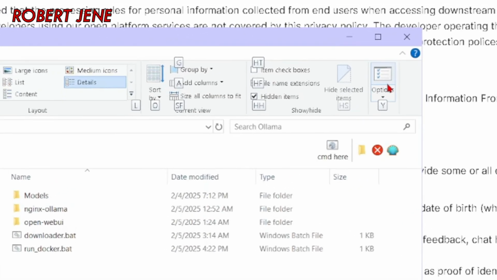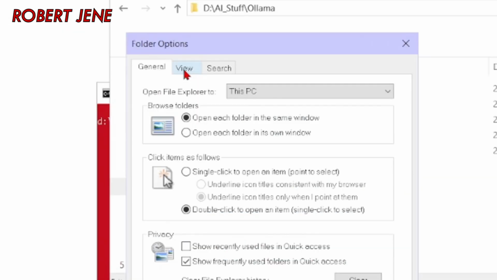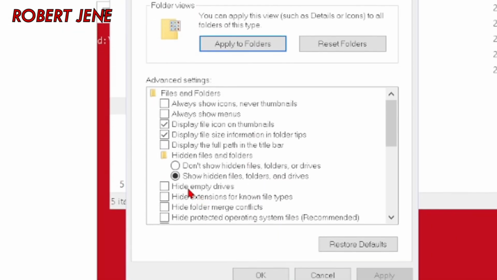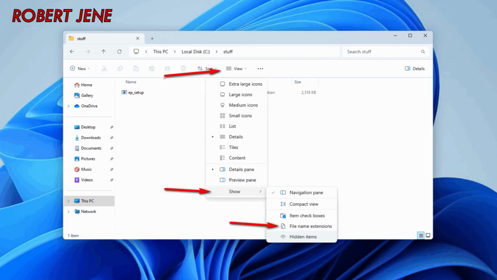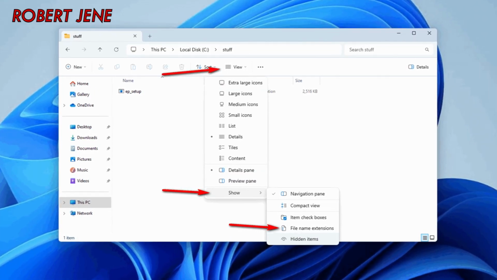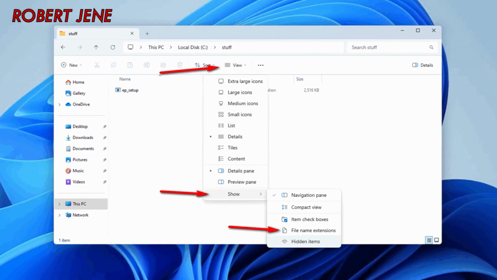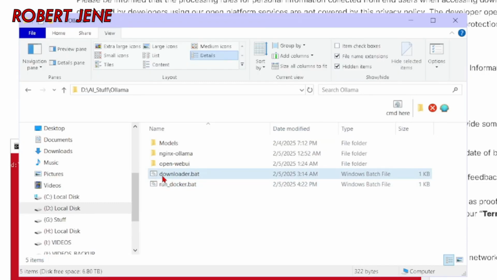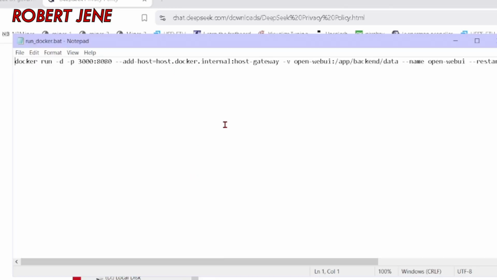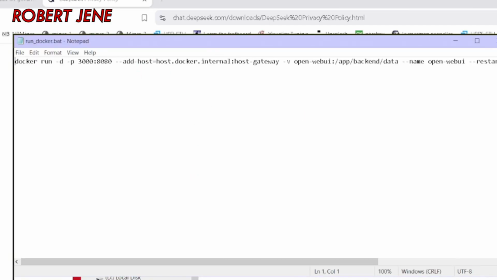But in Windows 10, first you have to go to Options, and then View, and then uncheck Hide Extensions for Known File Types. In Windows 11, I'll make a screenshot or something later and stick it in the video. But you need to make it a .bat file. And any of the stuff that you see in this video, you can customize yourself and put in your own .bat files, like this run docker command, so that I can get the GUI loaded.